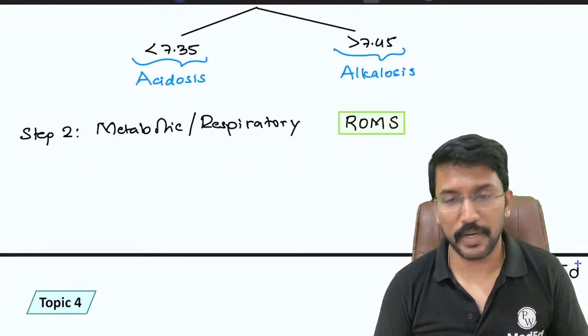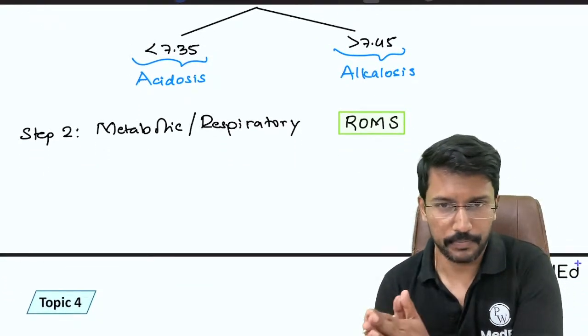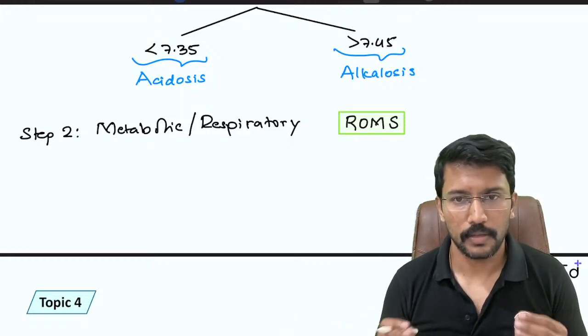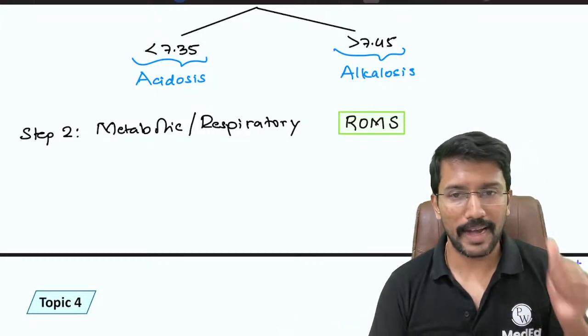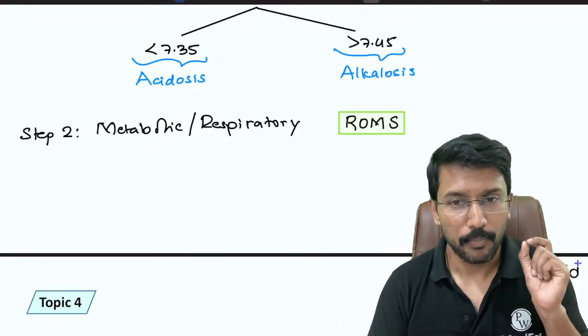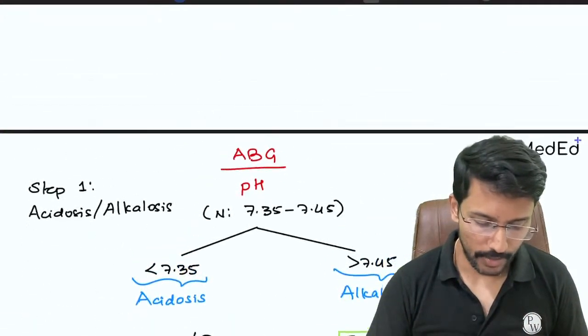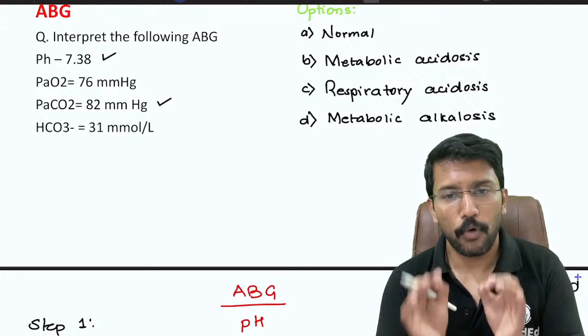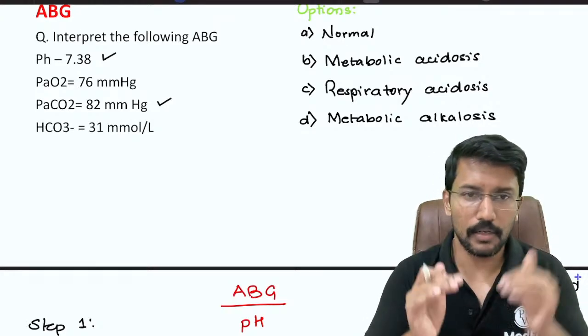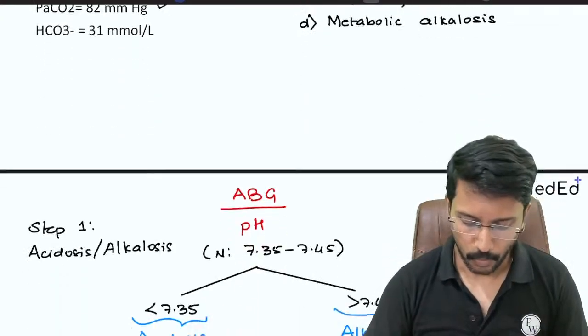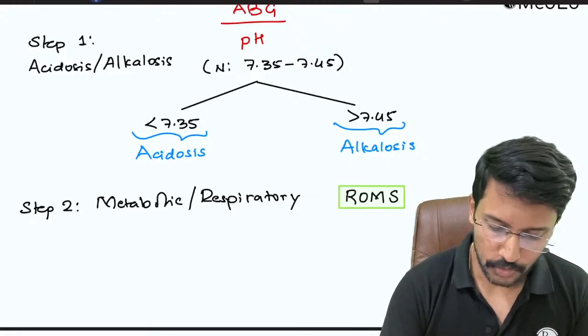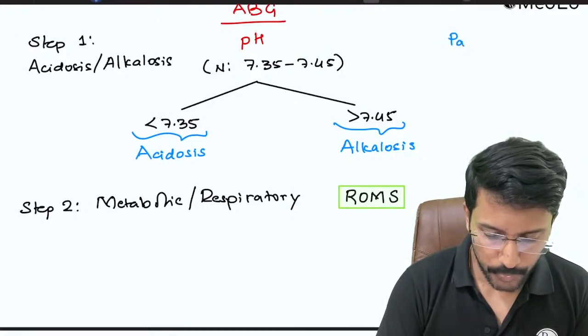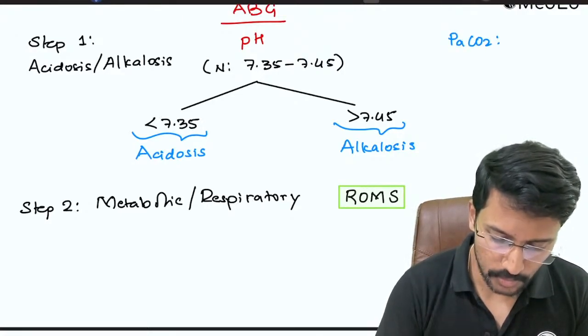ROMS stands for respiratory opposite, metabolic same, or same side. For that, what we need to do is look at the pH and the PaCO2, and then plot their direction, whether they are increasing or decreasing. Okay, pH we know the range. I will also give you the range of PaCO2. What is the normal range?